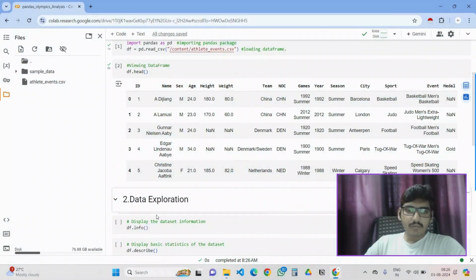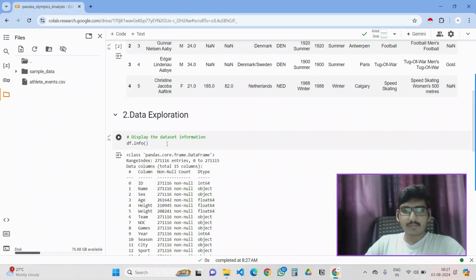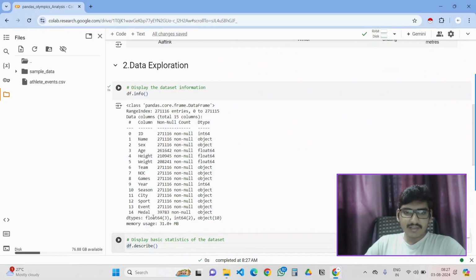After that, we reach exploring data, displaying the data information. That is nothing but df.info. Info itself is information. We are getting the information on non-null counts, that means no null values are there. But here, we see there are a total of 27116 entries and no nulls, which means it is purely having no empty values. But age has some empty values, height has empty values, weight has empty values, and others don't. In this way, we can see some medals are also having empty values. Yeah, in this way, we can see that there is chaos in the data.